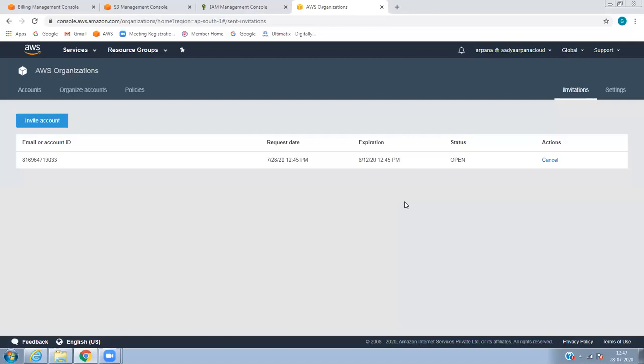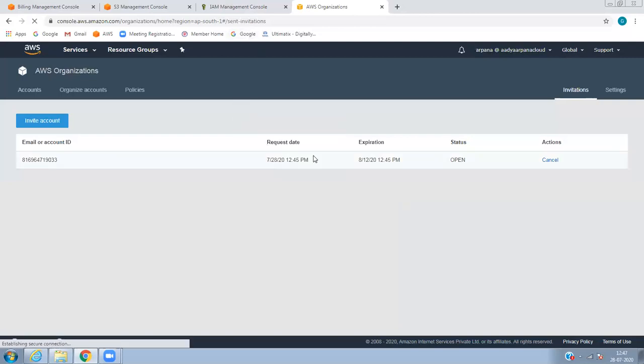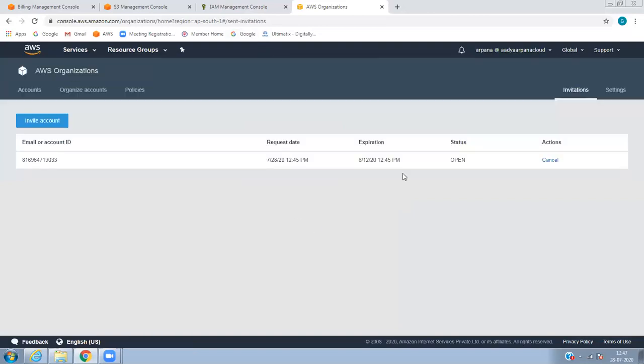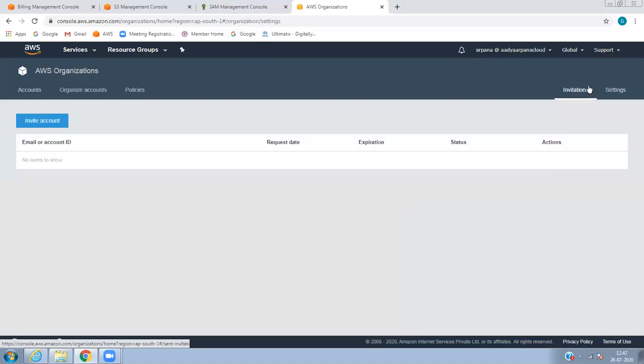When you got the email, do you have to verify, or what is that? Can you read that email? You have to verify your account, that's it. You have to join. The status is still open. You have to accept, and only when you accept can I see it.